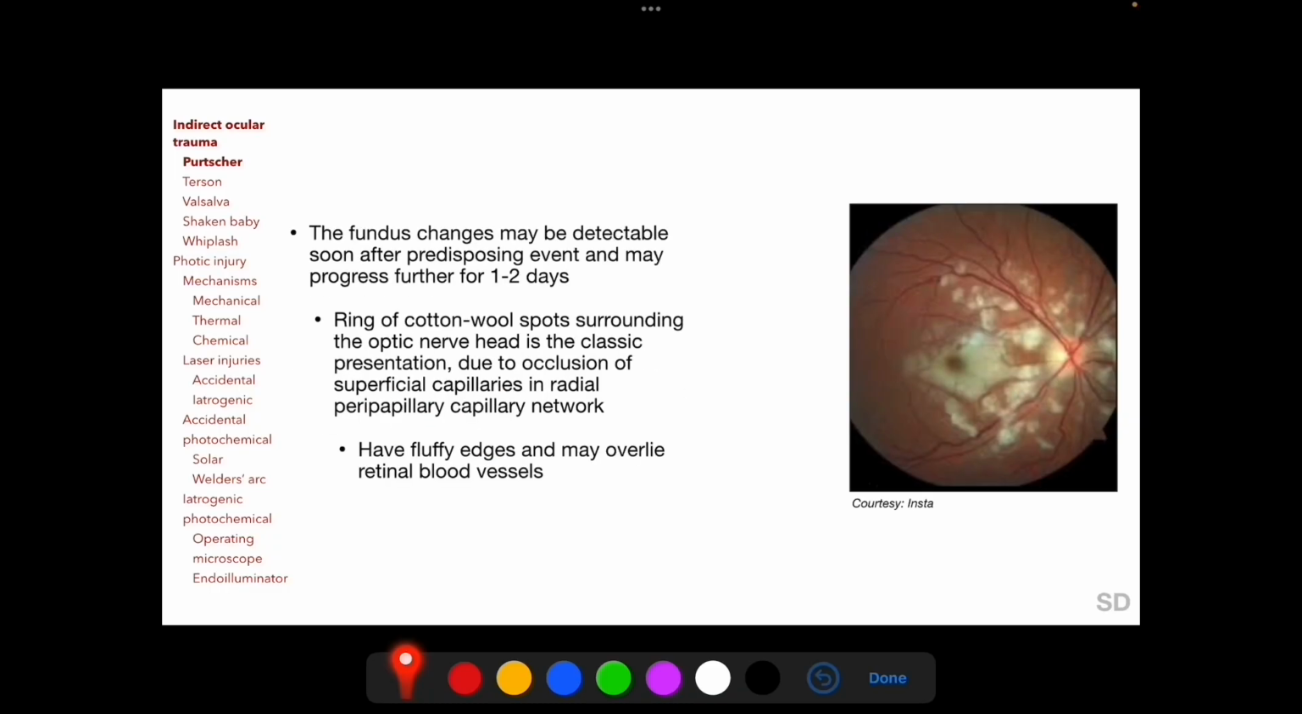The fundus changes may be detectable soon after the predisposing event and may progress further for another 1 to 2 days. A ring of cotton wool spots surrounding the optic nerve is the classic presentation, as seen here in this clinical photograph, due to occlusion of superficial capillaries in the radial peripapillary capillary network. Like cotton wool spots in other entities, these lesions have fluffy edges and may overlie retinal blood vessels.